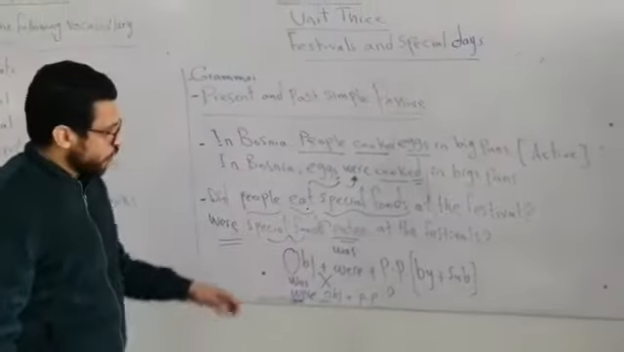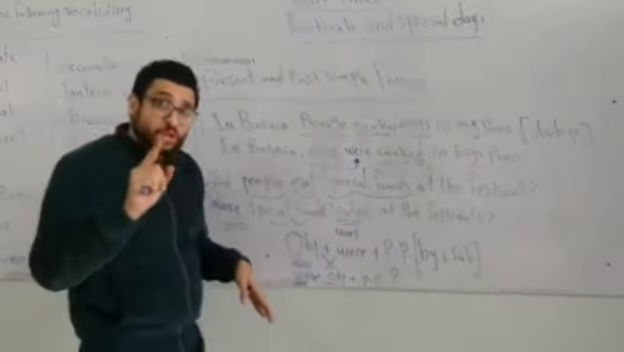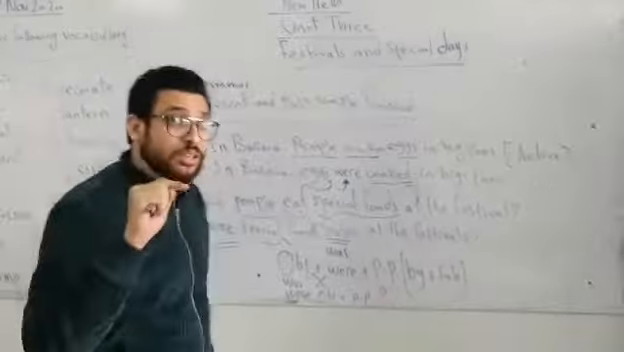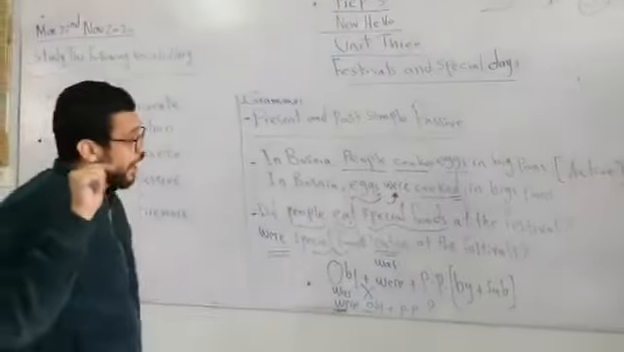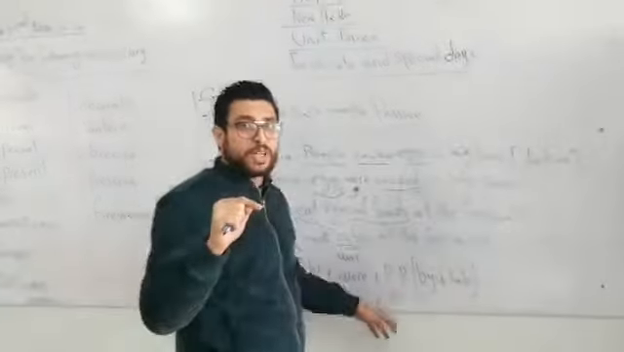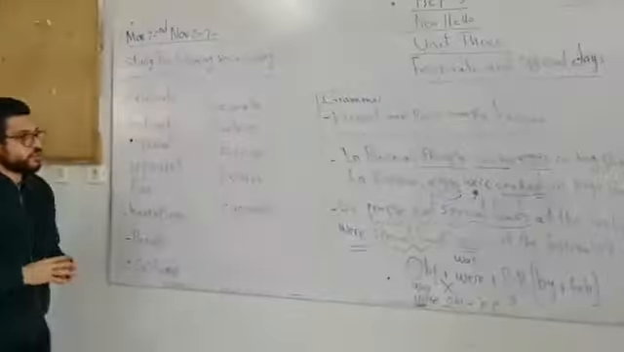So if we want to change from active to passive, we are going to start with the object followed by verb to be in the same tense as the active sentence and the past participle of the main verb. It's one of the most interesting topics this term.